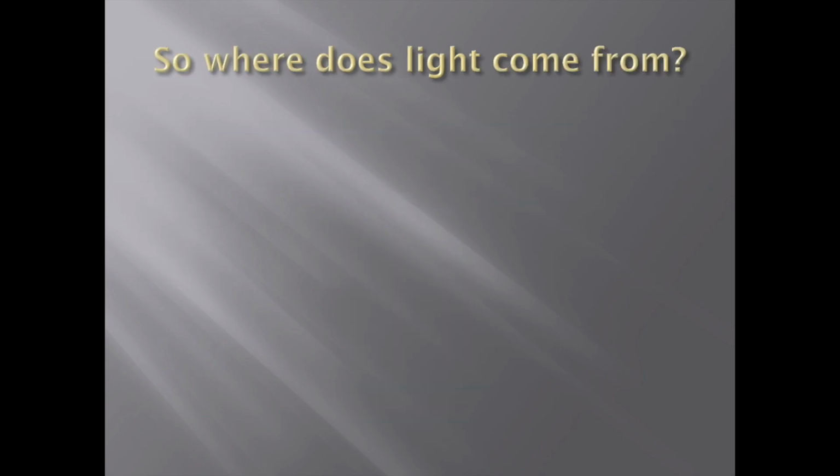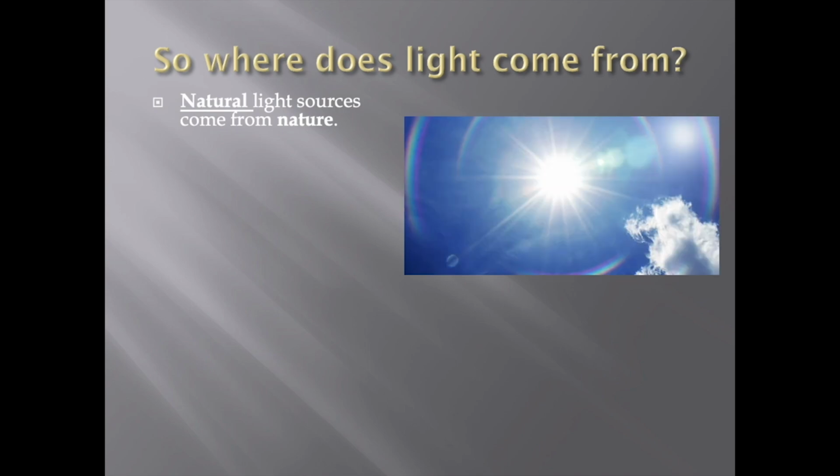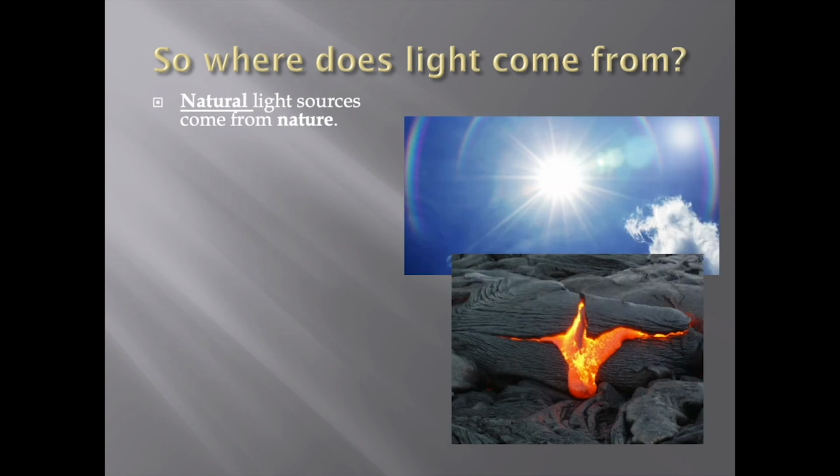So where does light come from? This is where we end up. Natural light is something that comes from nature. So the sun would be natural light. We also have things like magma and lava, right? They produce their own light.